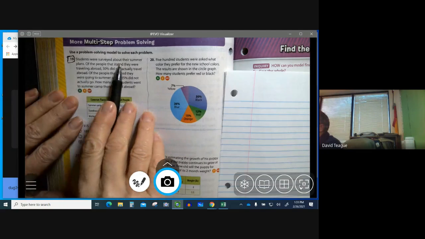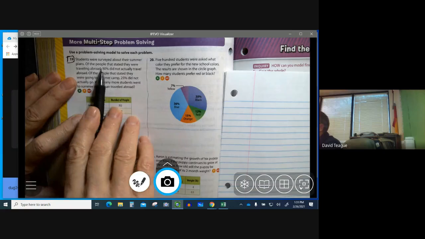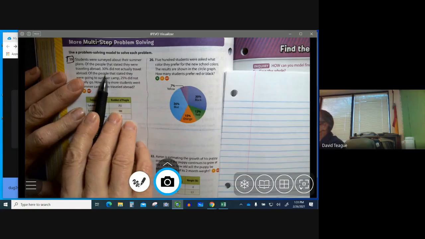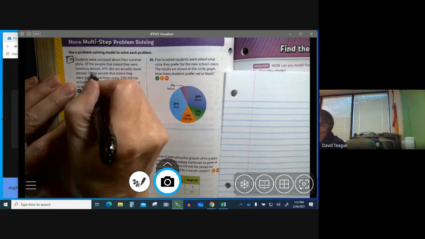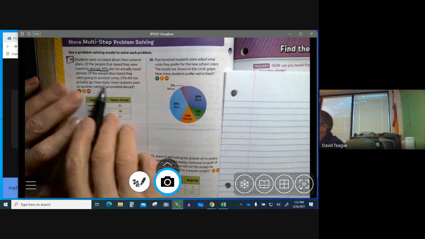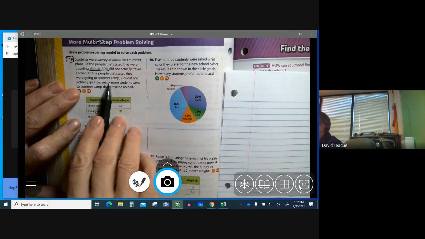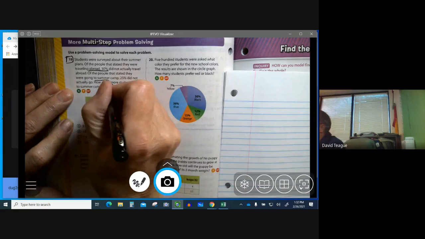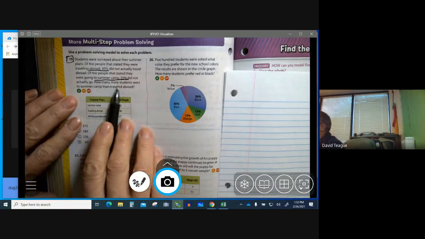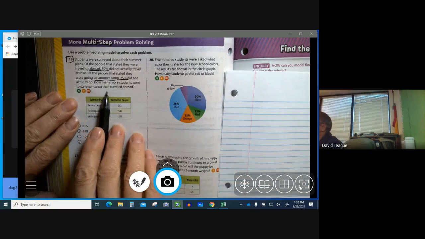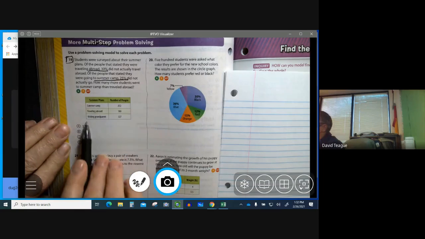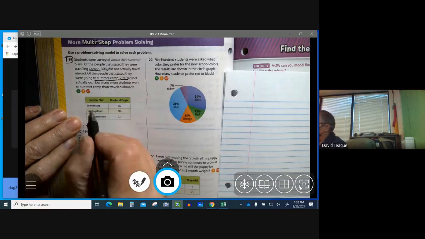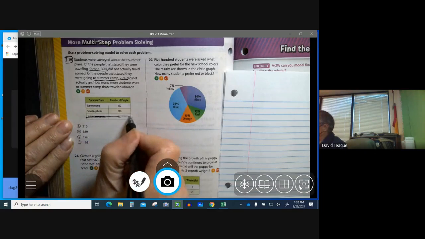So students were surveyed about their summer plans. Of the people that stated they were traveling abroad, so they were going to go to Europe, 30% did not actually travel. Okay, so we're going to write that. Of the people that stated they were going to summer camp, 25% did not actually go. So summer camp, 25%. How many more students went to the summer camp than traveled abroad? So if you look at your graph, you have summer camp, traveled abroad, and visiting a grandparent. We don't even have to use this number because it's not even in the question.